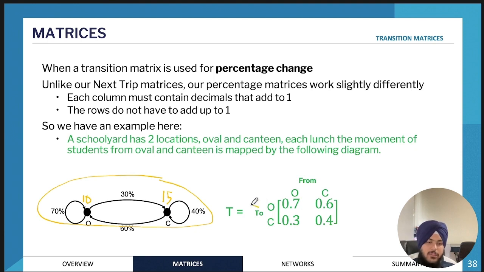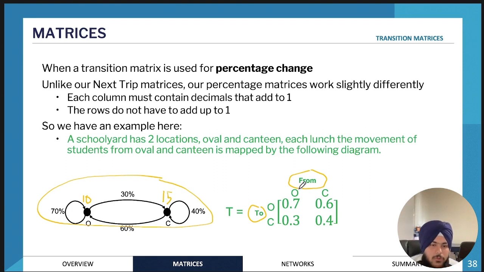And the way that we use this matrix is we have a to and a from. And essentially we just plot that information. So going from O to O, it's 0.7 because 70% are going to stay at position O, or the oval. And from C to O, it's 0.3. So it's this one over here.